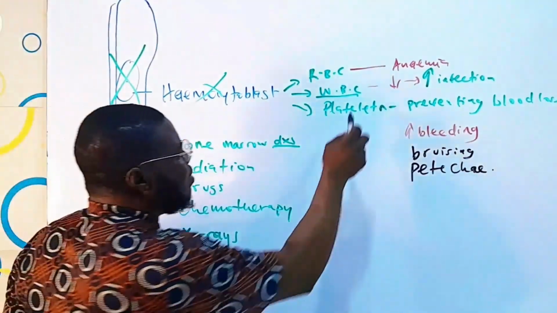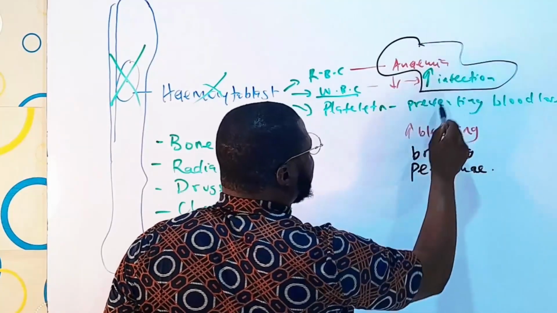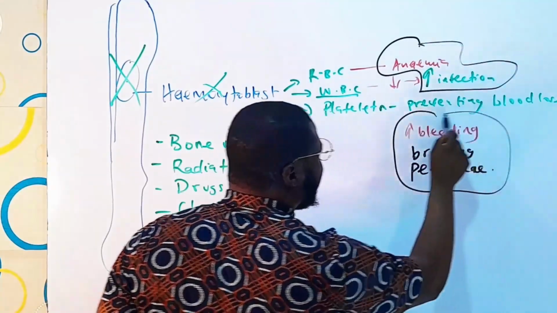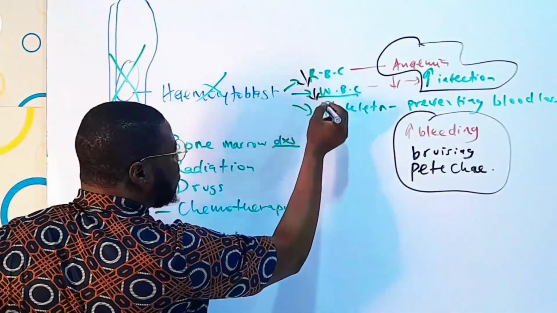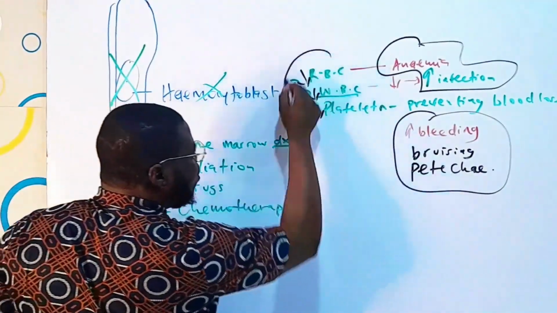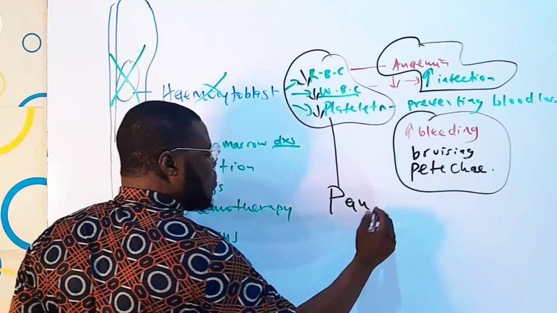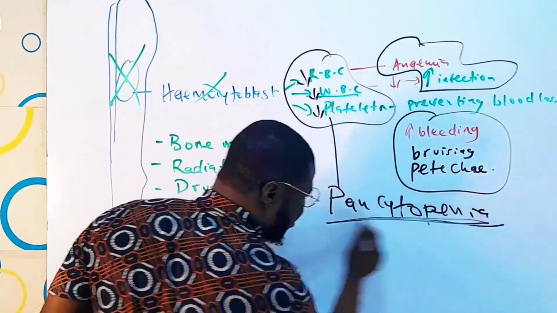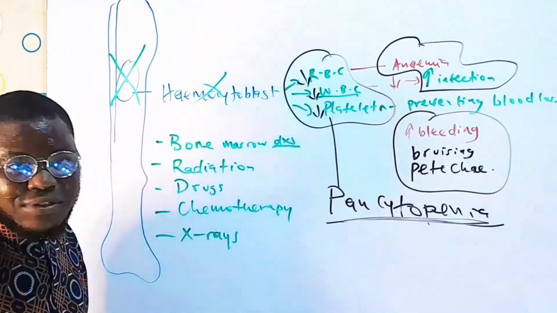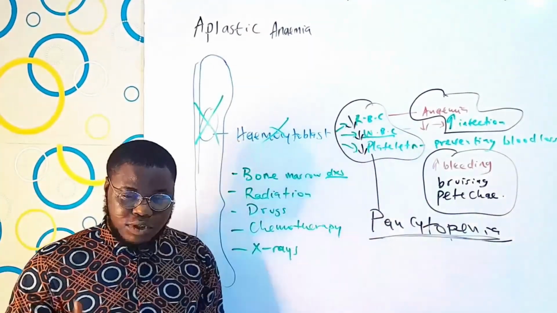So all these things now are going to be the clinical manifestations for someone suffering from aplastic anemia. And because there's going to be a reduction in red blood cells, white blood cells, and platelets, the reduction in all these blood cells is actually called pancytopenia. As simple as that, because their levels are going to drop. The myeloid stem cell producing the red blood cell is no more there.